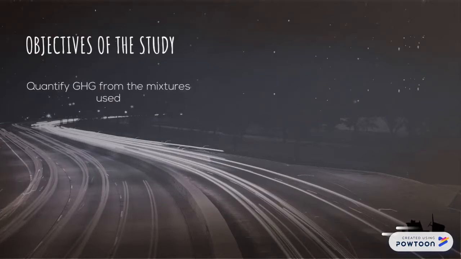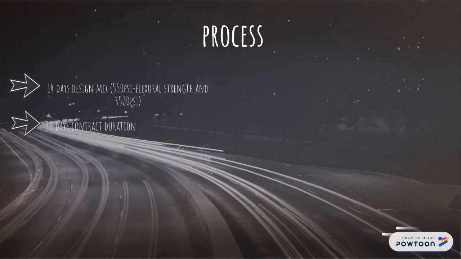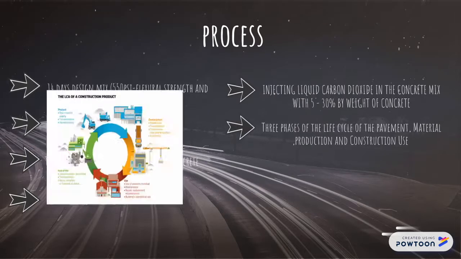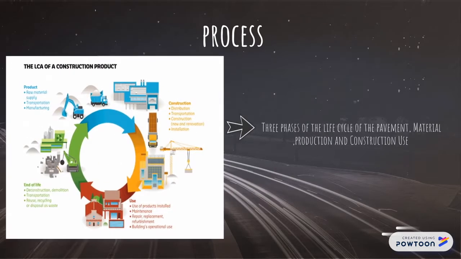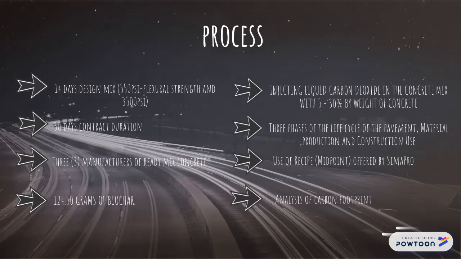Objectives of this study include quantifying greenhouse gas from the mixtures used, comparing mixtures with and without the process of carbon sequestration using fly ash and biochar, and recommending an optimum mixture for sustainable design. And for the process, the following were used in the analysis using life cycle assessment, considering cradle to gate, in determining the amount of carbon footprint resulting from the construction of concrete pavement.